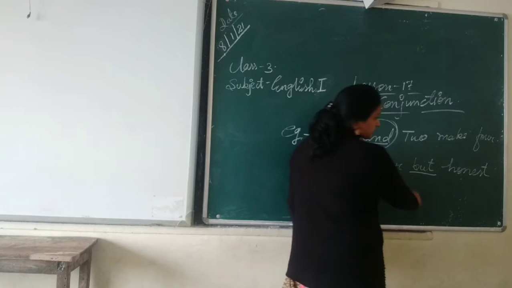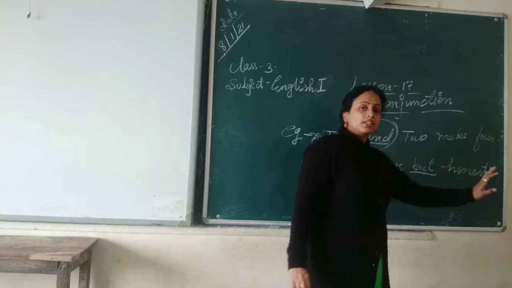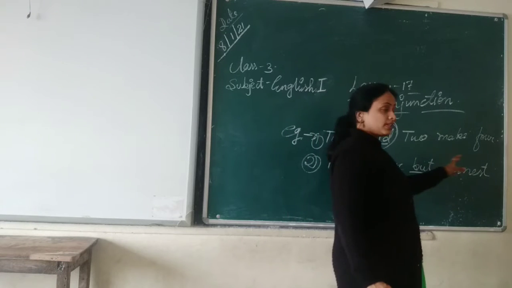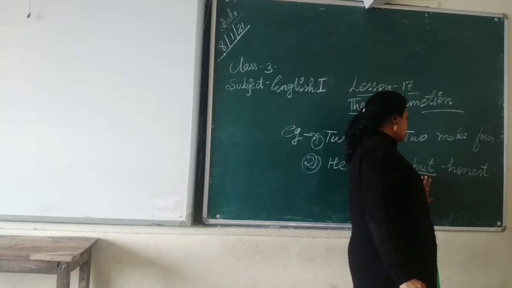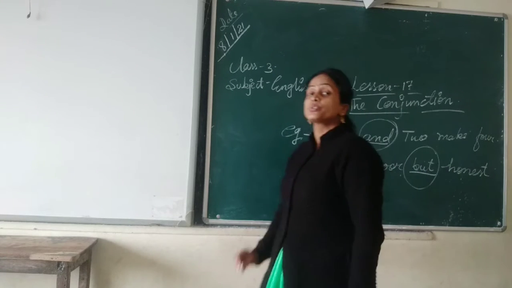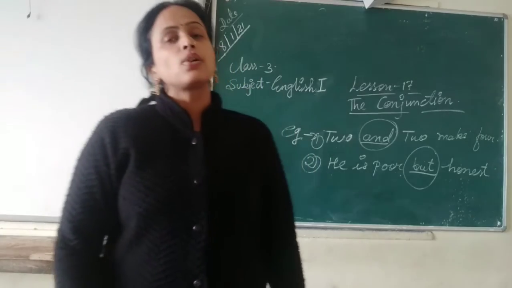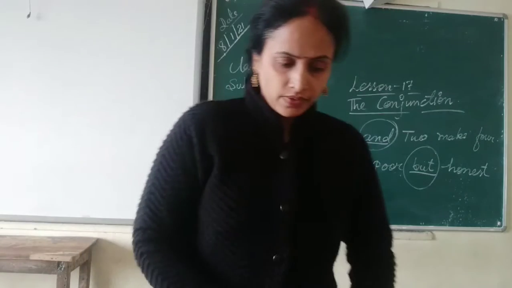He is poor, one sentence, but honest. This but is joining, so it is connecting the two words or two sentences. So it is called what? Conjunction.